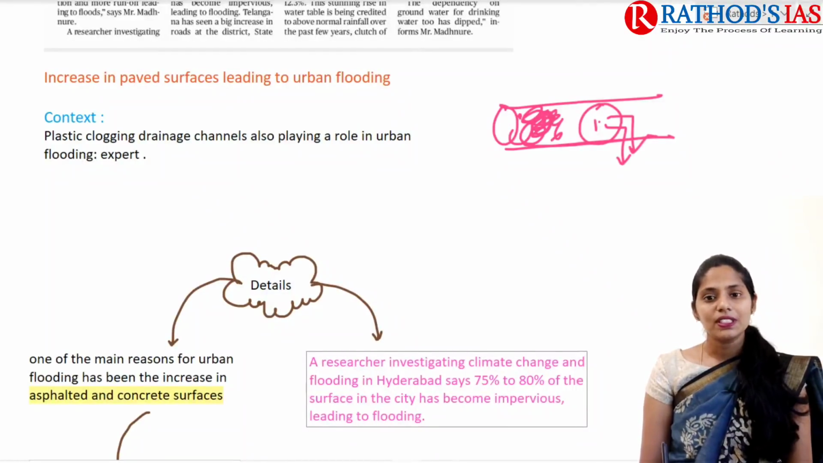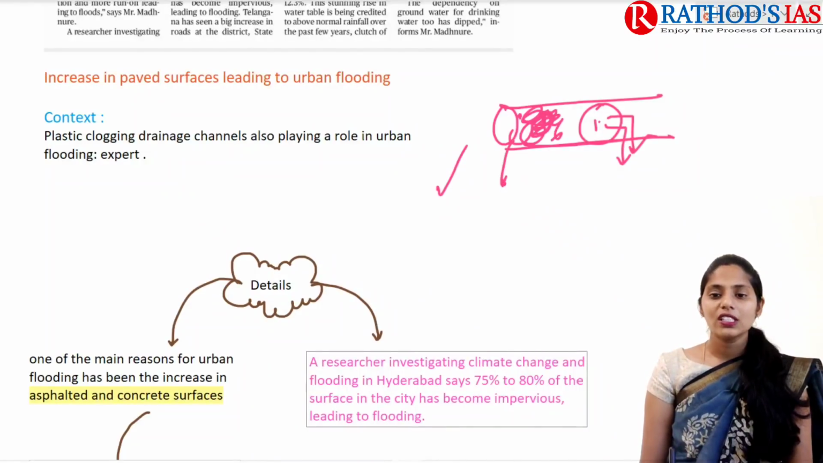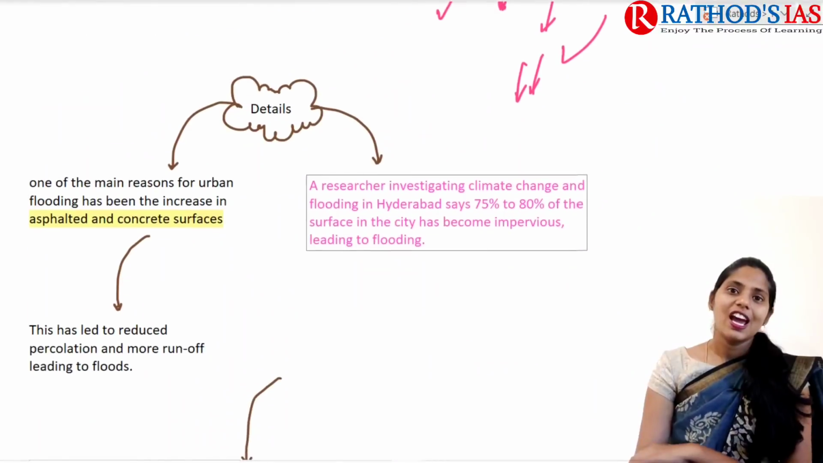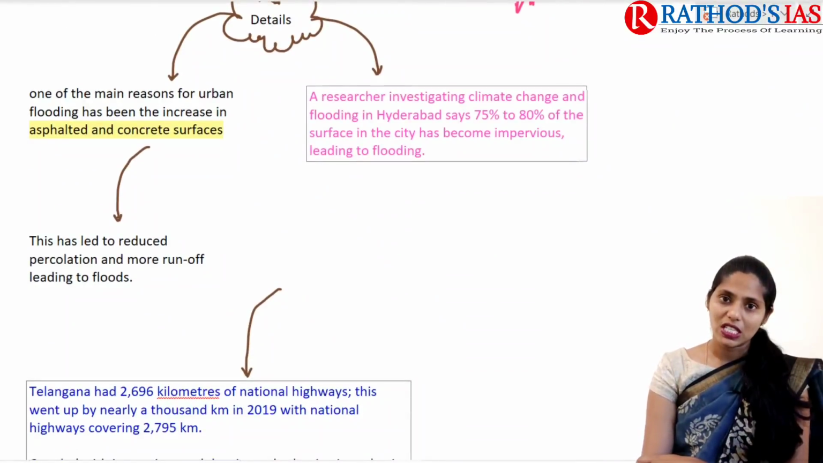Here many experts say that plastic clogging in drainages and even the increasing of roads are the two important causes that led to a decrease in the percolation of water into the ground, and that is ultimately leading to flash floods. So because of this it is in news. And now let us see some important details.